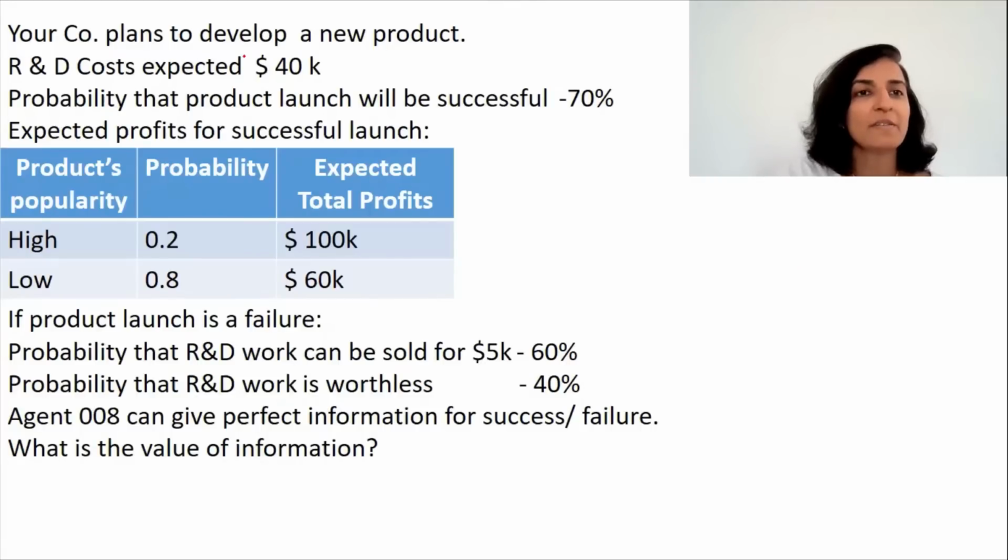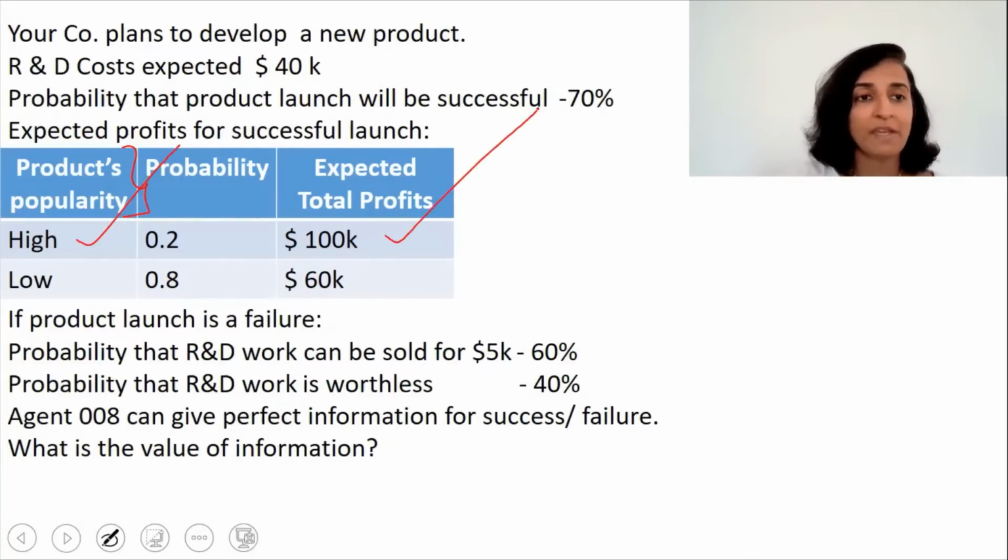Your company plans to develop a new product. The research and development cost expected is $40,000. Probability that the product launch will be successful is 70%, which means that there is a 30% chance of failure. Expected profits for a successful launch: if the product's popularity is high, then the expected profit is $100,000 and the probability of the occurrence is just 20%. And if the product's popularity is low, then the expected profit is $60,000 with a probability of 80%.